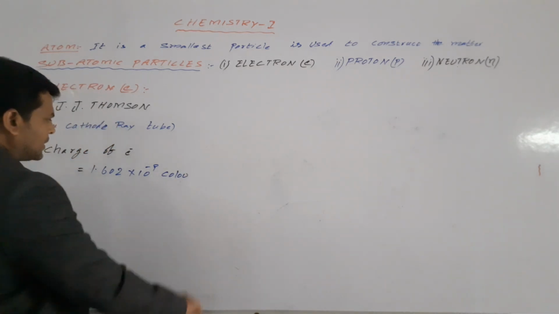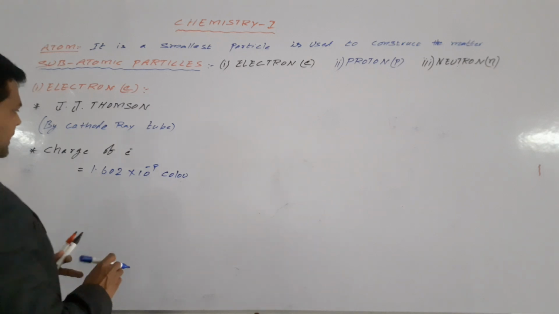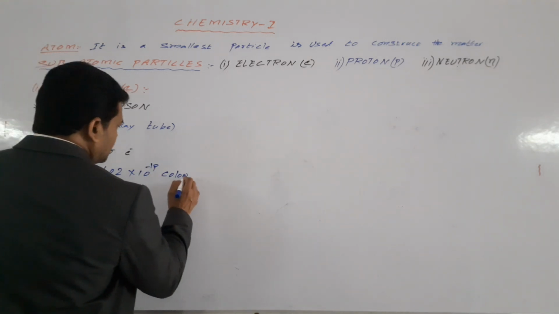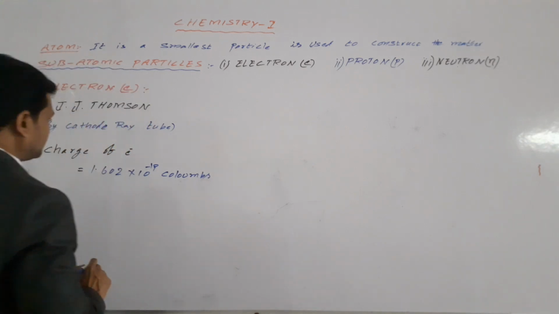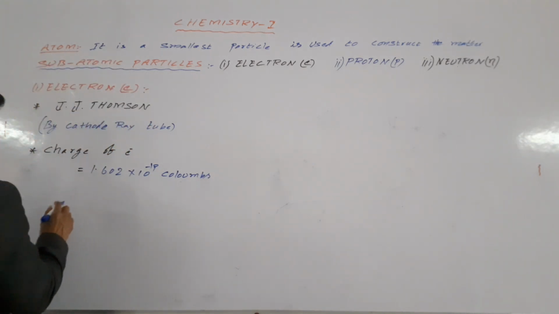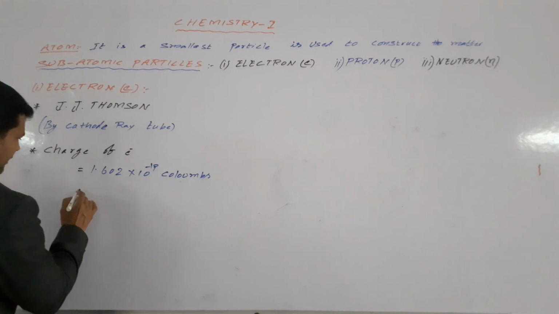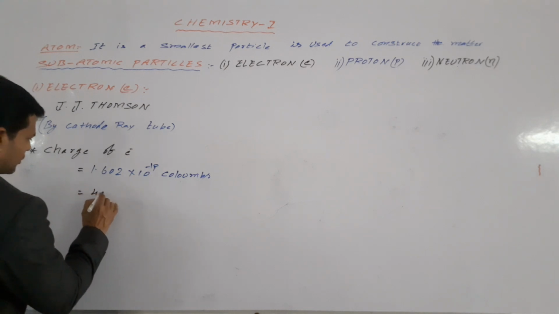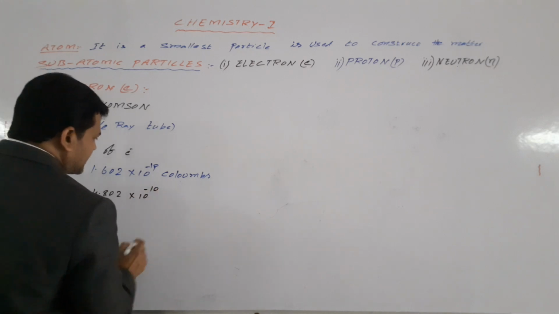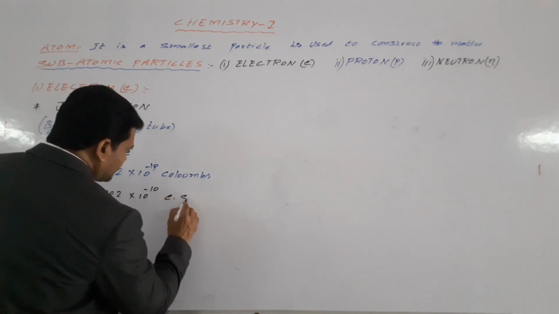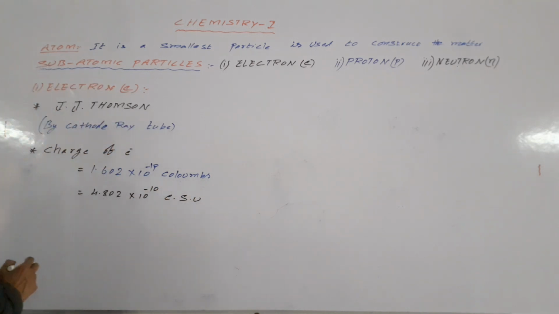We may also write it in electrostatic units as 4.802 into 10 power minus 10 ESU.